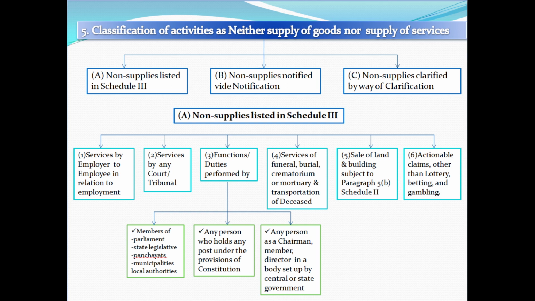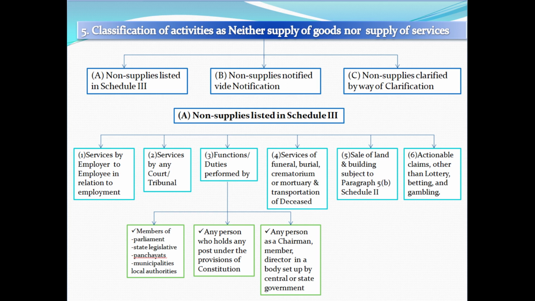First one is services provided by the employer to the employee in relation to his employment. And the second one is services provided by any court, tribunal or under any law for the time being in force. And the next one is functions performed by the members of parliament, state legislatures, panchayats, municipalities and other local authorities. And the duties performed by any person who holds any post under the provisions of the constitution. Examples: duties performed by the President of India, Prime Minister, Chief Minister, etc., or any other person as a chairperson or member or director of any body established by the central government, state government, or local authority.